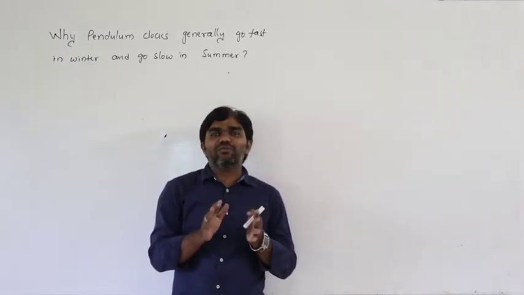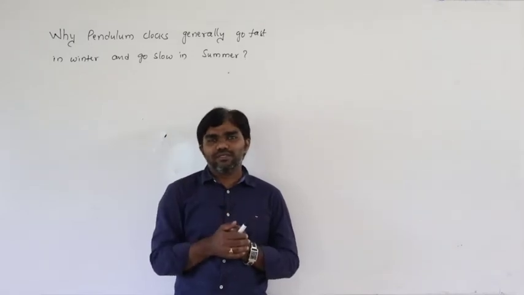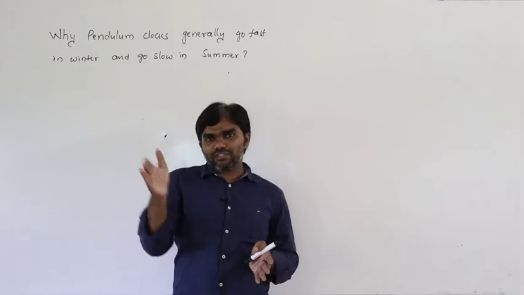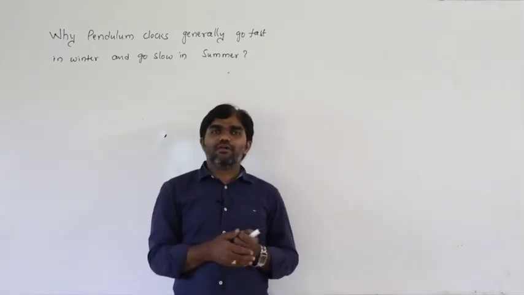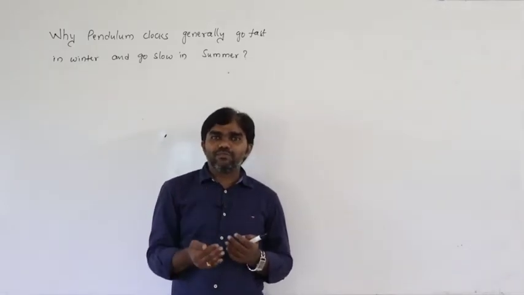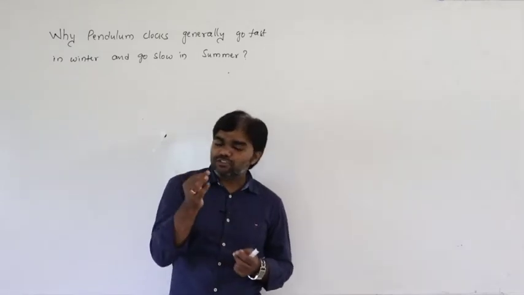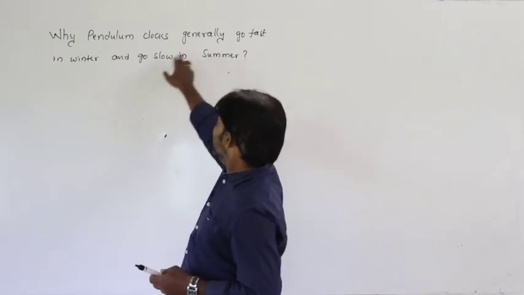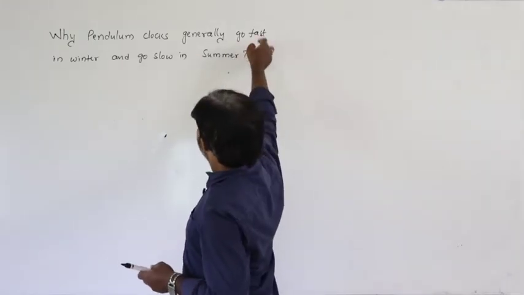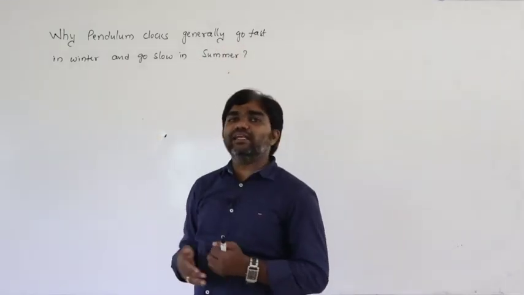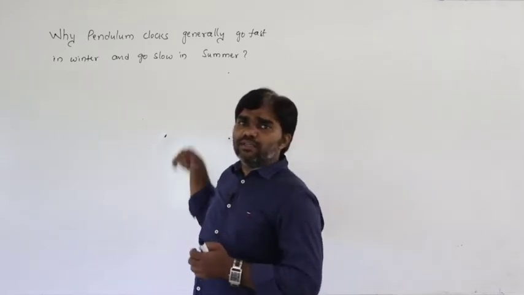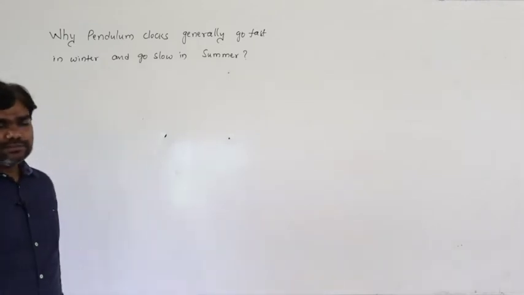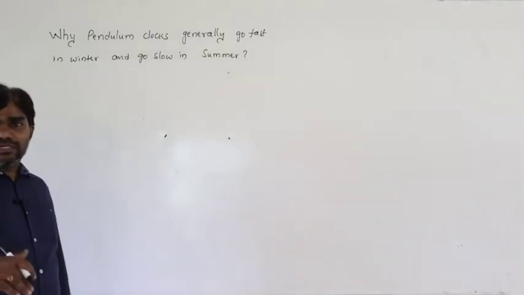The pendulum clock does not move from one place to another; at that position only the clock makes oscillations. How it becomes fast, how it becomes slow, that depends on temperature. It goes fast in winter, that means it gains time in winter, and it loses time in summer. How it loses and how it gains, that is important here.